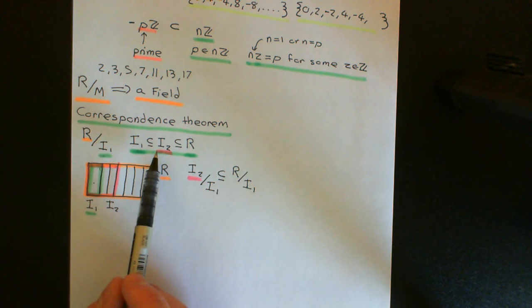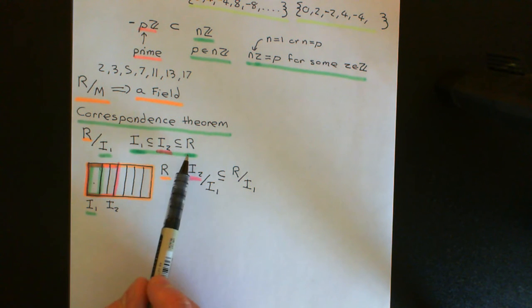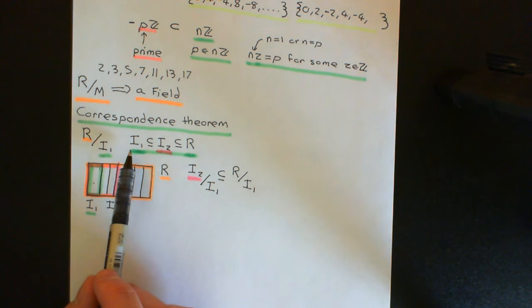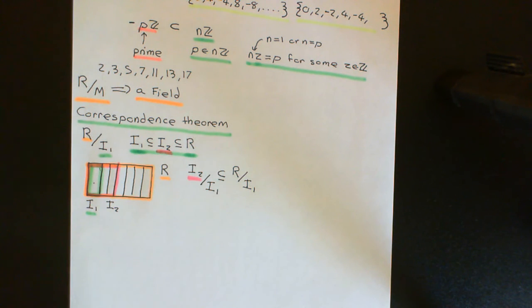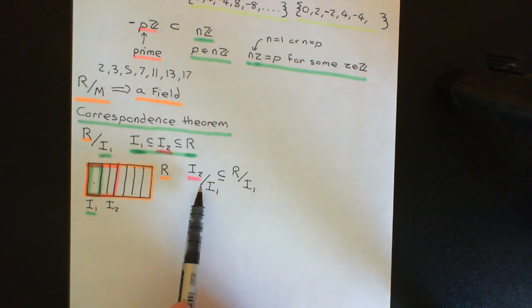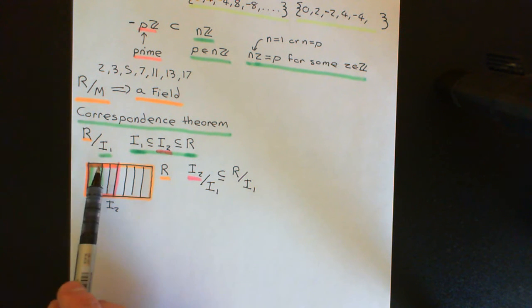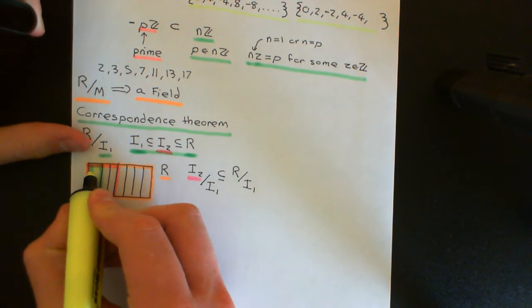If you have an ideal here that's between the ideal I1 and the ring capital R, okay, so I2 completely contains I1 and itself is completely contained within the ring capital R, then you'll have a corresponding ideal within the quotient ring, which will just be the cosets that are I2 divided up using these additive cosets of I1. So all of these cosets here, I'll just colour them in yellow.